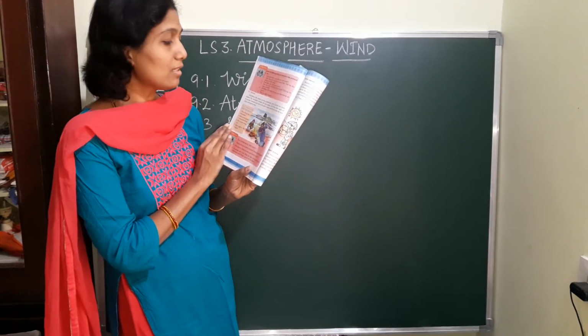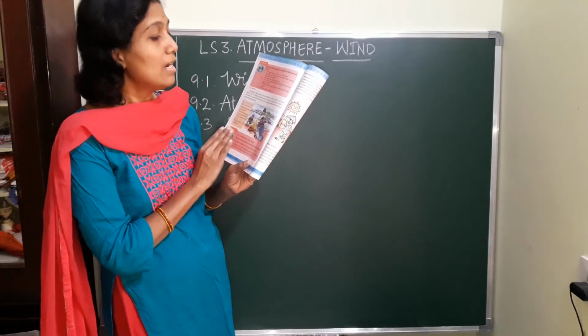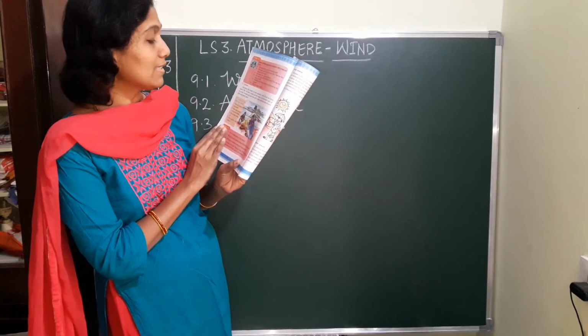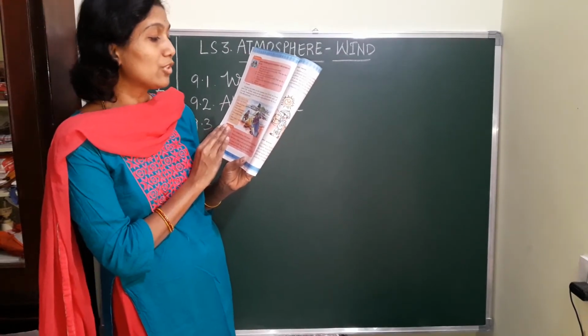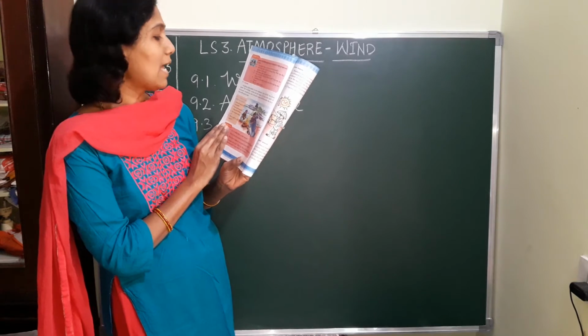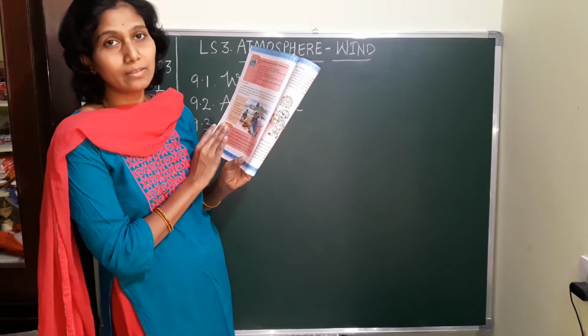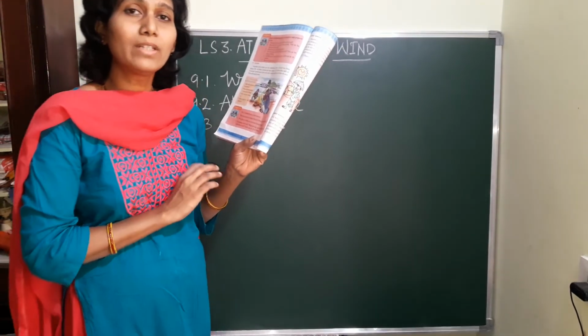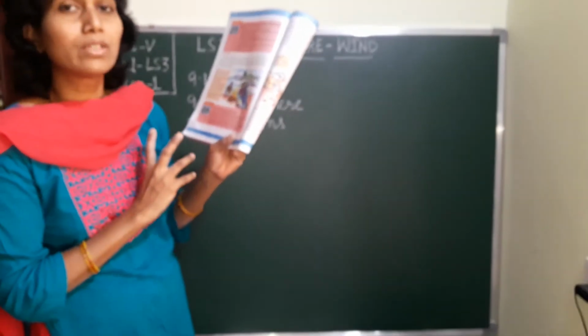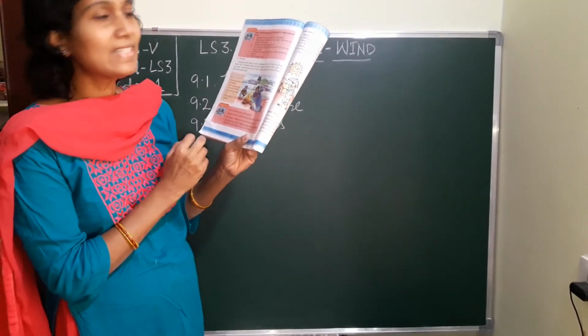They are winter, summer and rainy seasons. Let us know about each of the seasons. Seasons occur due to the earth's rotation round the sun when the axis of the earth slightly leans. So because of the revolution of the earth, these seasons occur.